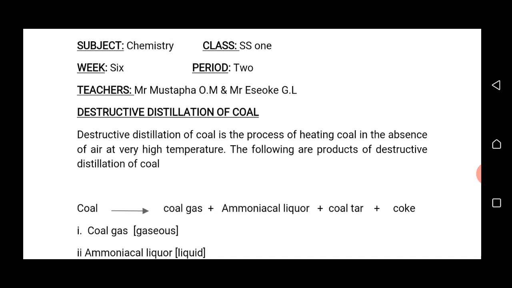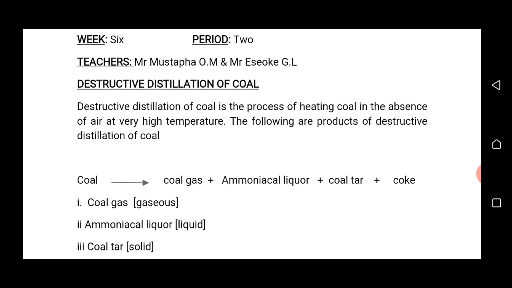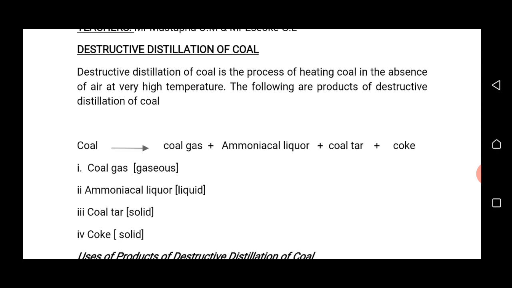You are welcome to another class for the 6th week of our e-learning chemistry class. Today we are going to continue the topic carbon and its compound. Today we shall discuss the two important subtopics under carbon and its compound, that is destructive distillation of coal and destructive distillation of wood. To start with destructive distillation of coal.